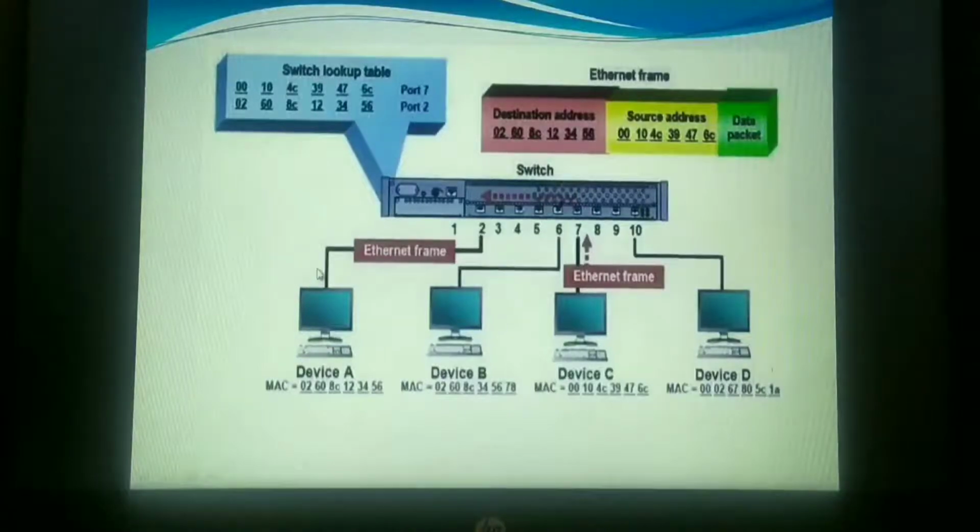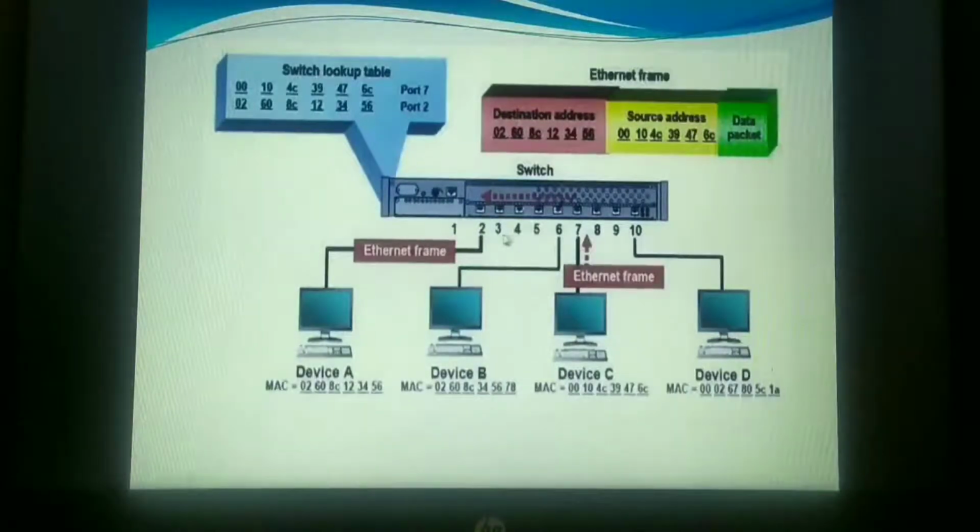Suppose device A is sending a packet. Now this is the source. Device D is a new destination I have chosen. If device D is the destination, then as the packet comes to the switch from port 2, which has already been registered, it will identify it. It will check the destination IP address on your packet, which is 85C 1A. Now it will find it's a new destination address.